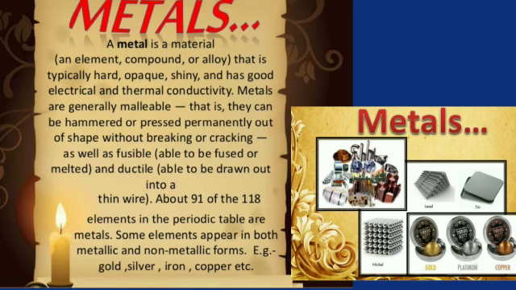Metals are usually hard and strong. They cannot be cut easily. All the metals are solids except mercury, which is liquid in state. Metals have high melting points and boiling points. Metals have very high densities, which means they are heavy. Metals are sonorous. Some examples of metals are iron, copper, aluminum, zinc, silver, gold, platinum, mercury, etc.